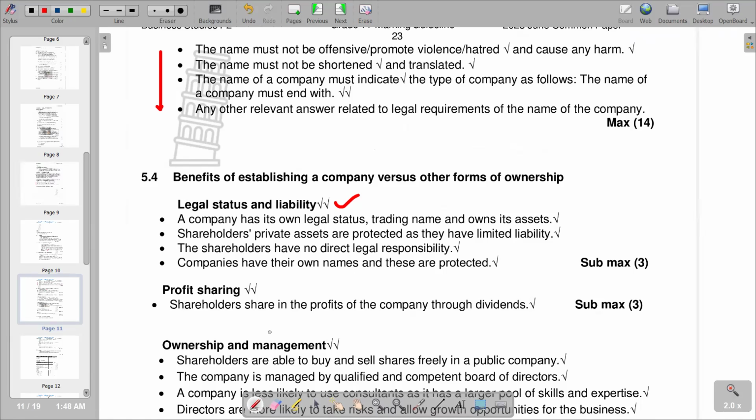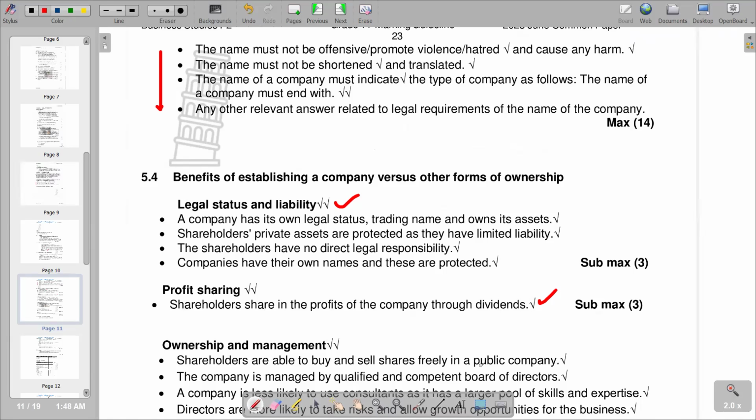Then we've got also the issue of profit sharing. What benefit can we deduce in terms of profit sharing is that shareholders share in the profits of the company through dividends. So you see that the shareholders get their own share from the profits that are being made by the business. So basically, these are the returns that are given to the owners of the company, which are the shareholders. So obviously, the advantage is that by running a company as the owner, you also earn returns from it in the form of dividends, which is an advantage.